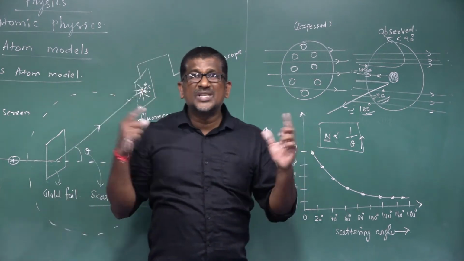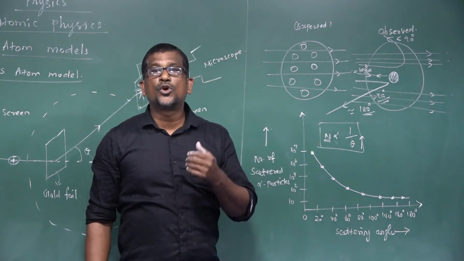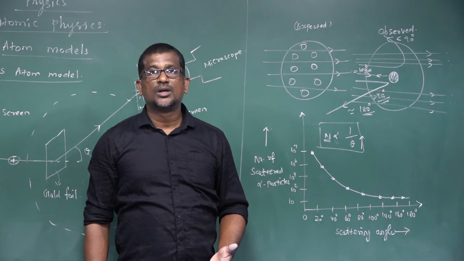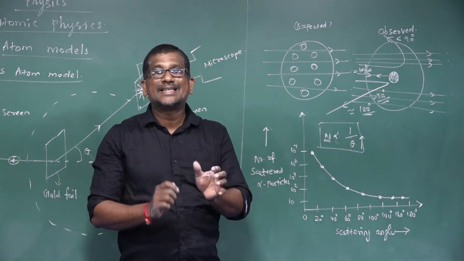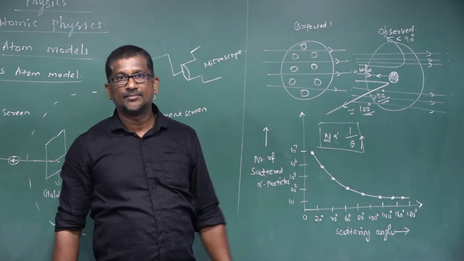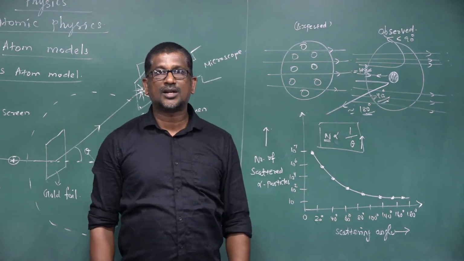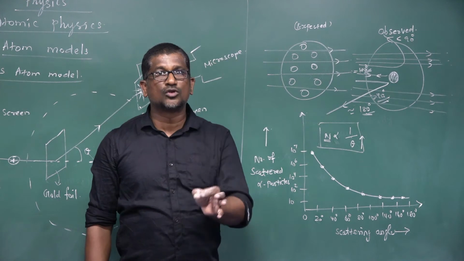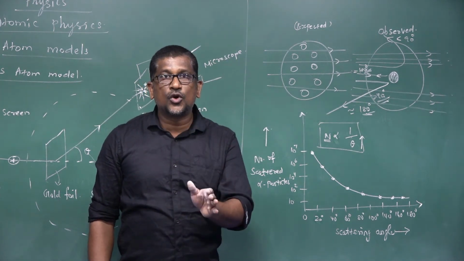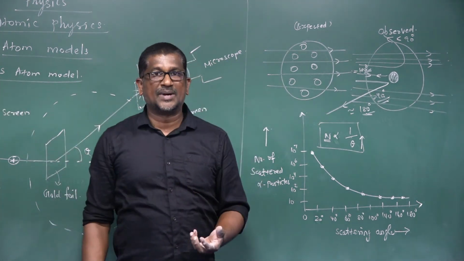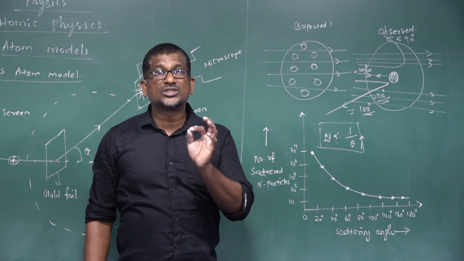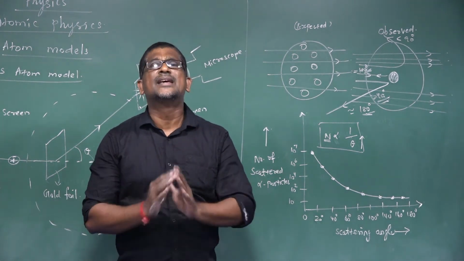From these observations, Rutherford concluded that most of the space inside the atom is empty. That is, the atom has a lot of empty space. So this is one of the conclusions given by Rutherford from this experiment. What is the conclusion? Most of the space inside the atom is empty.